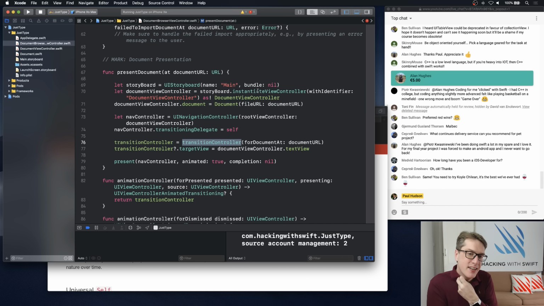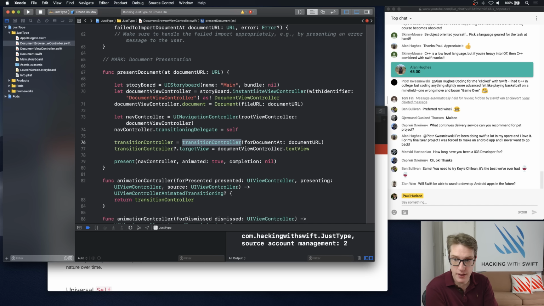You have auto-synthesizing properties, you have nullable types, you have lightweight generics and more. It's fantastic. But obviously now I do Swift all the time. I've been doing Swift since day one. In fact, I started Hacking with Swift the same year Swift came out. I started writing the book, Hacking with Swift. So yeah, it's a long-term thing for me.